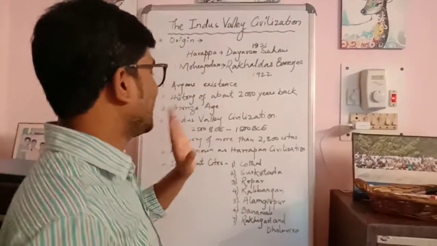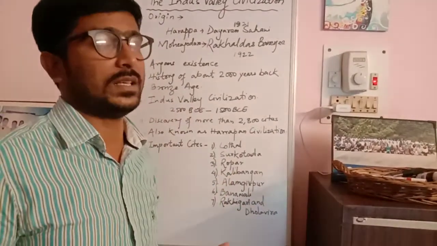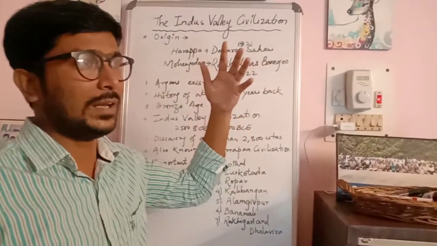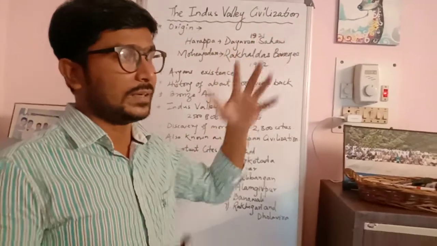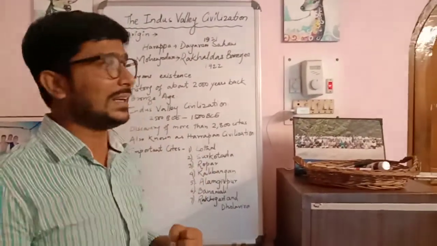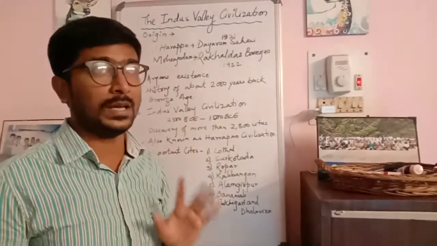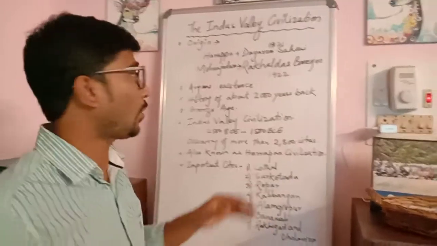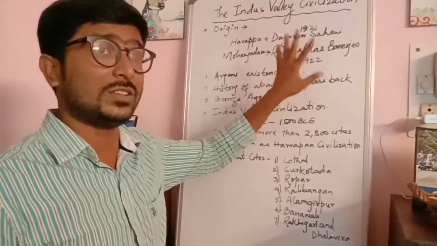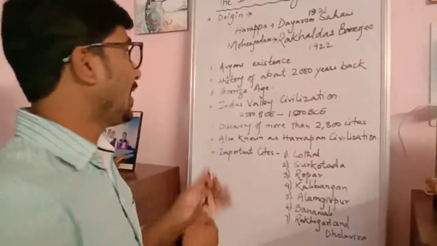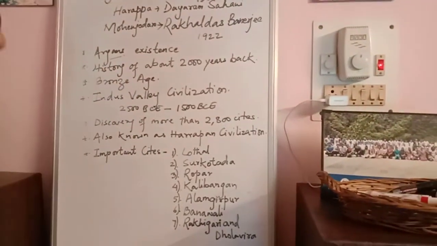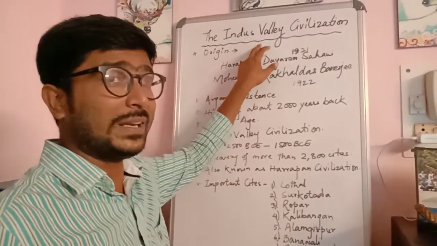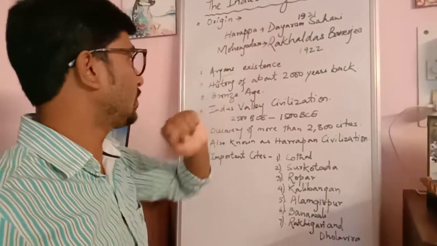Now, to understand who existed in this civilization, it was considered that the Aryas from the central part of Asia dispersed long back and started settling down in certain northern and eastern parts of Indian territory. Their settlement brought about the existence of this civilization called the Harappan civilization, and they were known as the Aryans here. The Aryans were the important people behind the discovery and existence of the Indus Valley civilization.